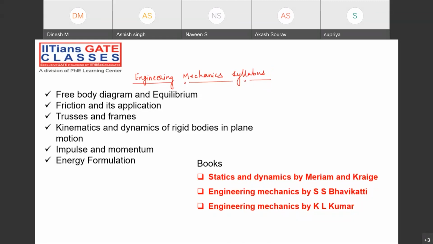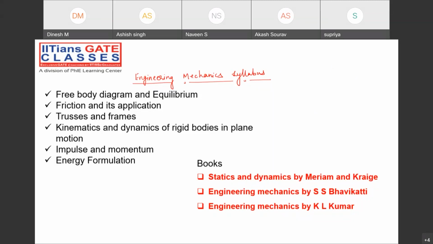First, the syllabus part we are going to cover in the first chapter: the free body diagram and the equilibrium system. Then we cover friction and its application, then trusses and frames, then kinematics and dynamics analysis of a body in plane motion. We have motions like translation, rotation, and plane motion. In plane motion we have rotation as well as translation, and then we have impulse momentum.